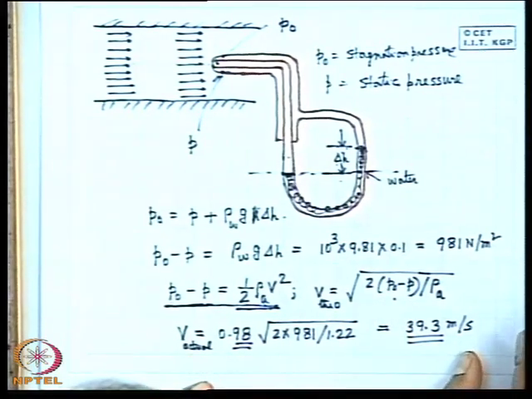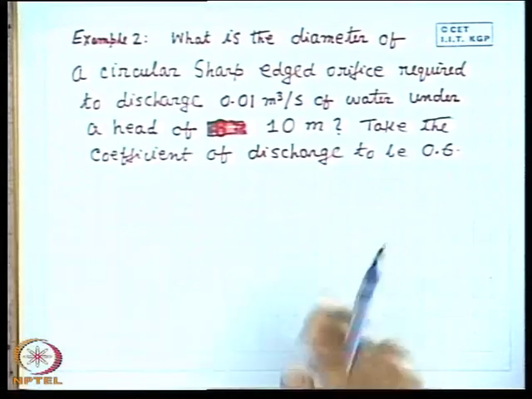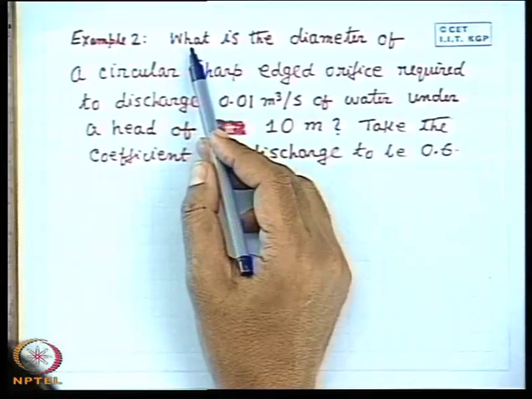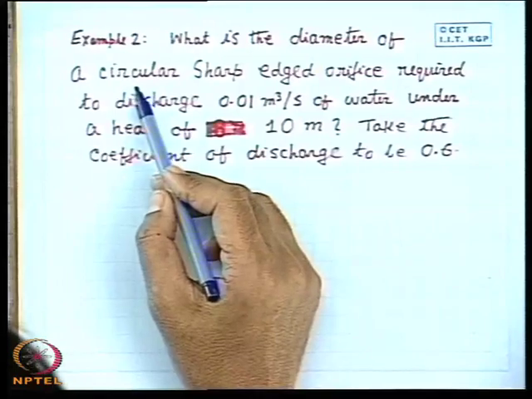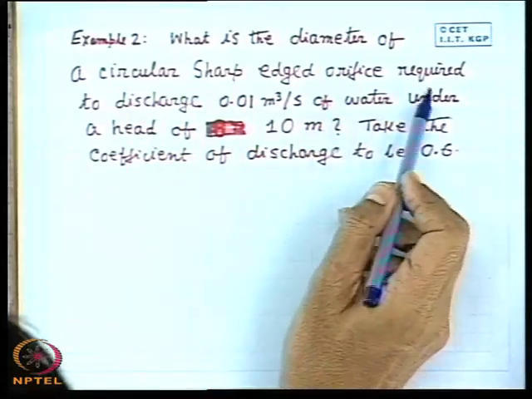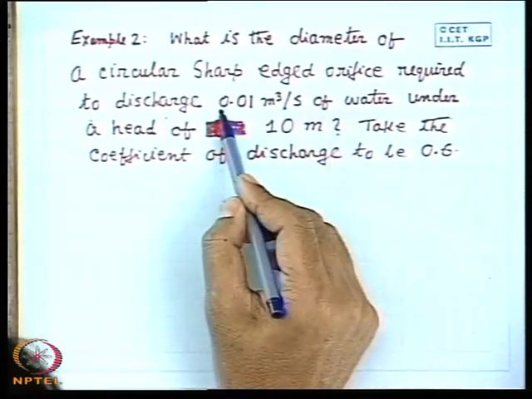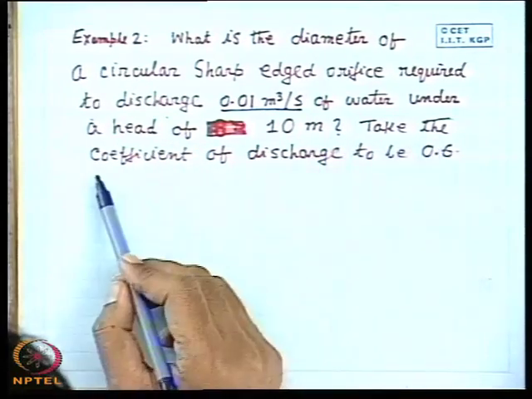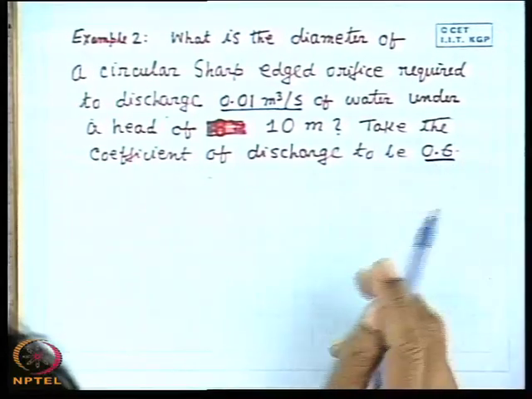Well, next we will go to another example regarding the orifice, for which we have Torricelli's formula, which we have just discussed. Example 2. The problem is like this. What is the diameter of a circular sharp-edged orifice required to discharge 0.01 meter cube per second of water, that is the discharge rate, under a head of 10 meter? Take the coefficient of discharge to be 0.6. So, it is a straightforward application of Torricelli's formula.